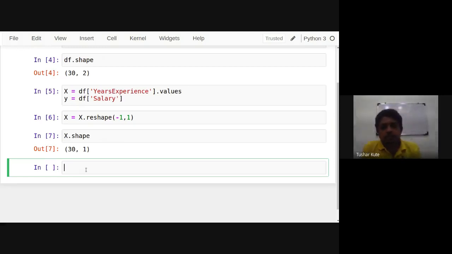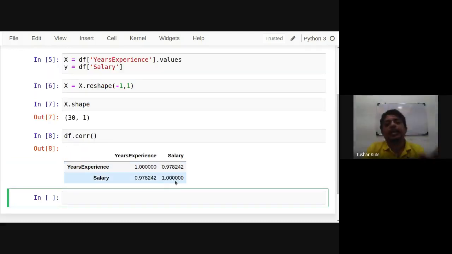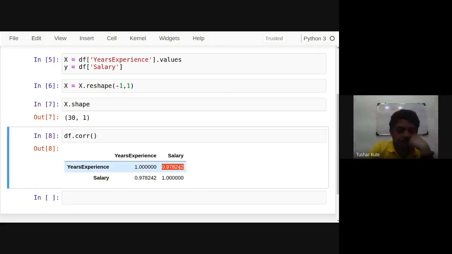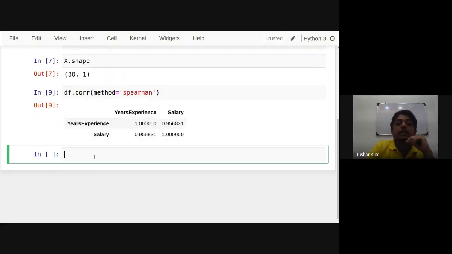Before actually applying this, we will check the application of the correlation technique. If I write df.corr, we'll check the correlation between salary and experience. See, salary and experience are correlated with each other at 97%. When one increases, the second will also increase. Proportionality and collinearity, that's what we have seen, is present between them. If you check the Spearman rank correlation, it is about 95%, but it's okay. Both results are above 95%, so it means that salary and experience are related to each other.